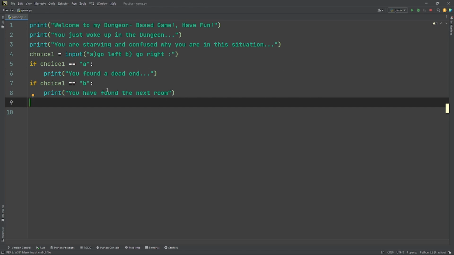Next, we should move on to the next choice. So of course, let's do choice number 2 equals. Of course, we need to put input, bracket open bracket, and let's do the same thing again, but of course a different question this time.